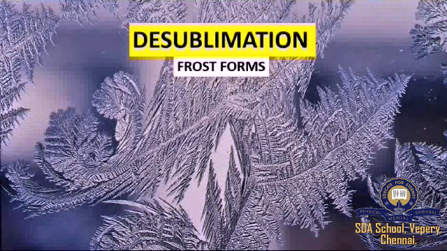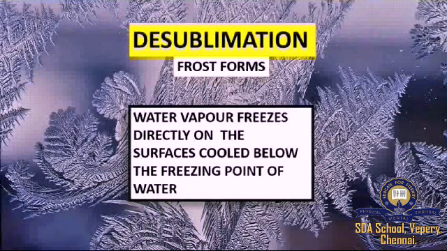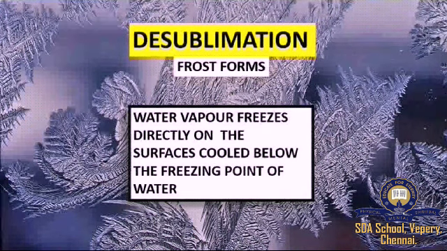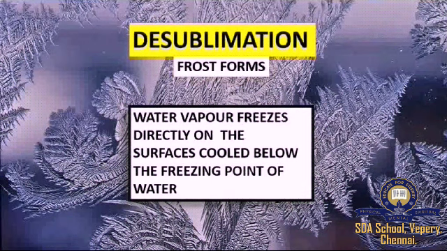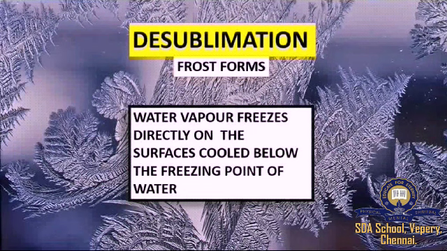How is this frost forming? When the water vapor in the atmosphere falls on the surfaces which are below the freezing point of water, they will freeze. That's why the water vapor falling on the trees and leaves freezes, and these beautiful pictures we can see.